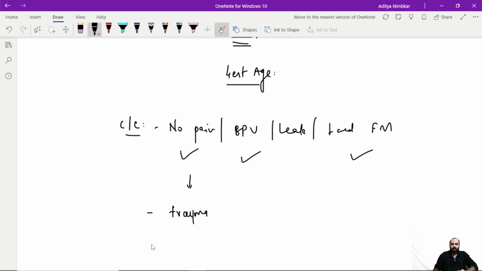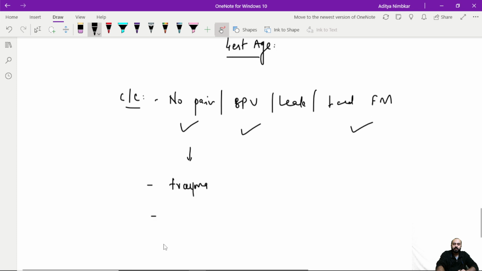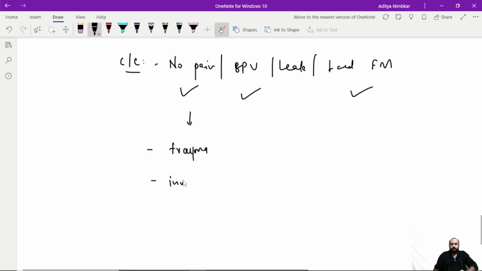Next, you'll be asking whether the female has undergone any invasive procedure. Which is the invasive procedure that we are talking about over here? It can be CVS or amniocentesis.